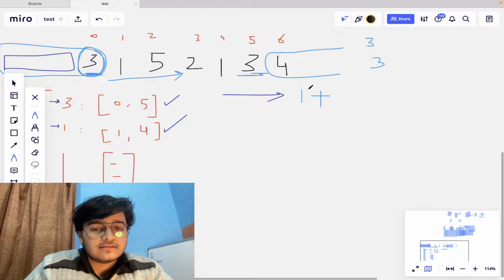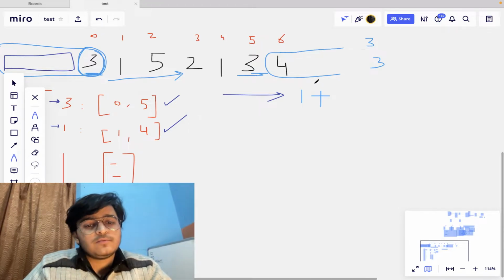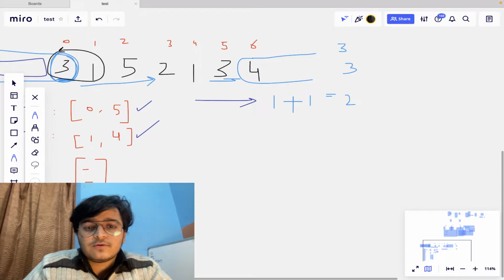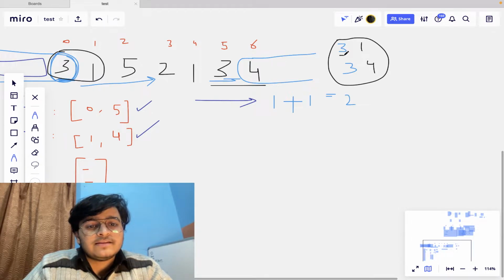So only one more element will be present. So the maximum length of the subsegment will be 2. It can be verified. In this case, only 3 1 is possible, and in this case only 3 4 is possible. These are the two subsegments such that we have a matching character 3, right?